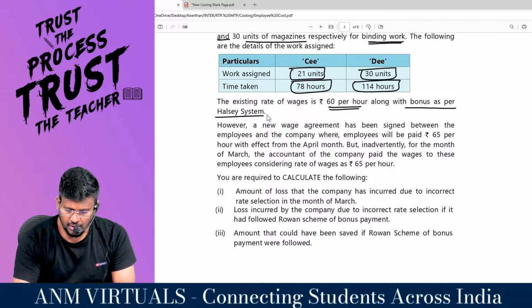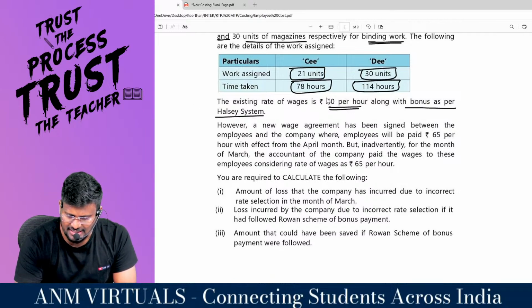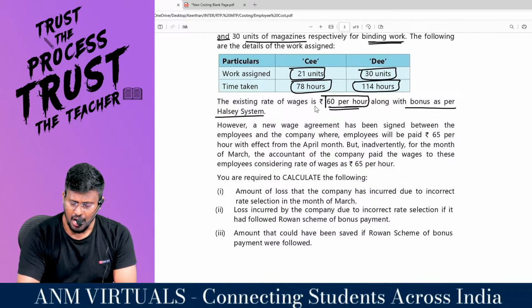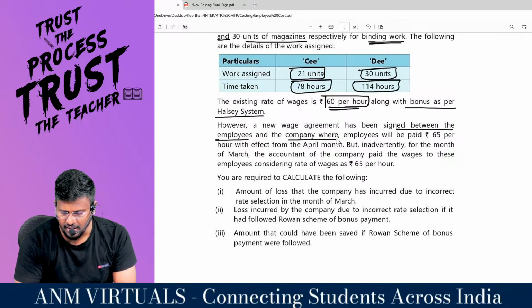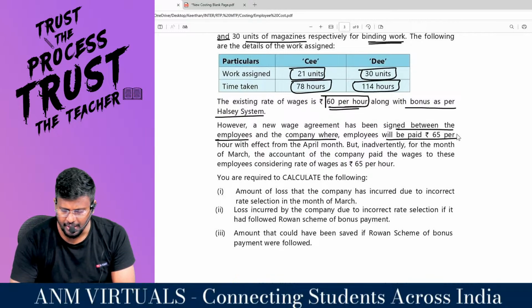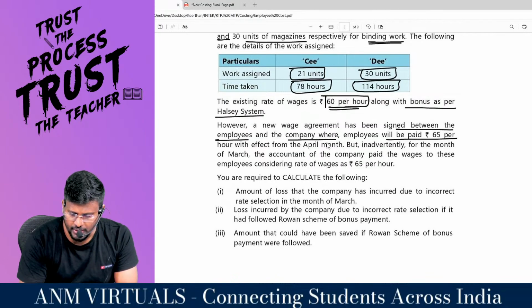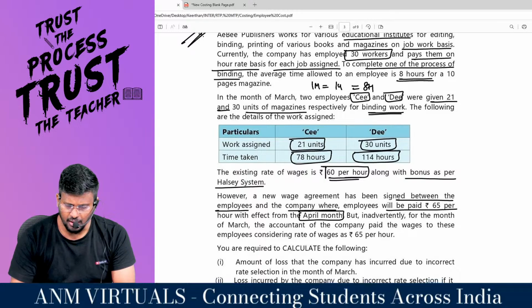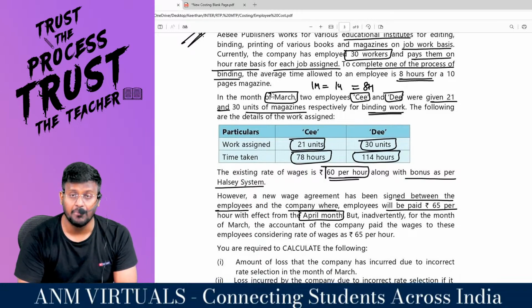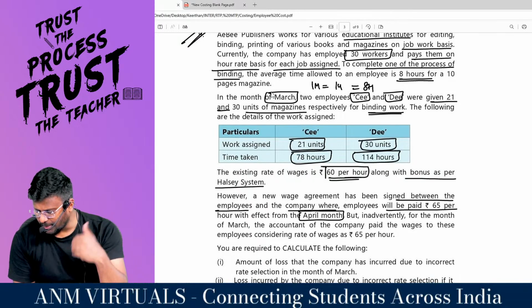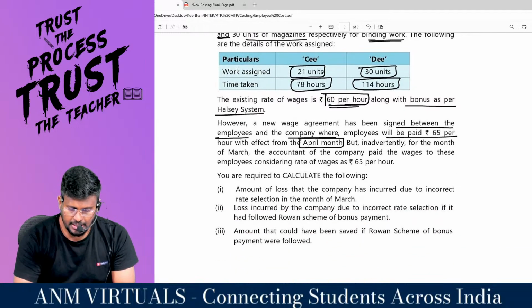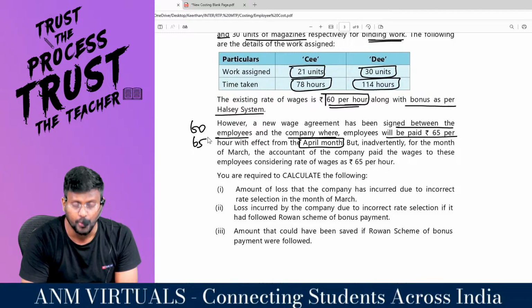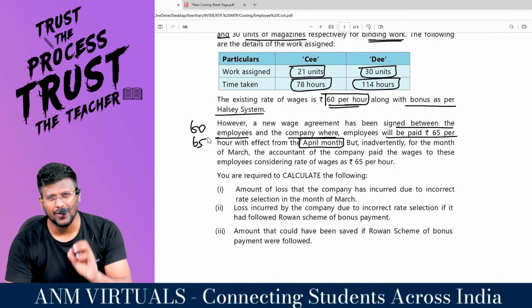Fine. So, the rate is 60 per hour. However, a new wage rate has been signed between the employees and the company, where employees will be paid 65 per hour with effect from the April month. Sir, we are talking about which month? March month. But from the next month onwards, they are having a new wage system. Instead of 60 per hour, they are going to pay 65 per hour. That is 5 rupees extra.